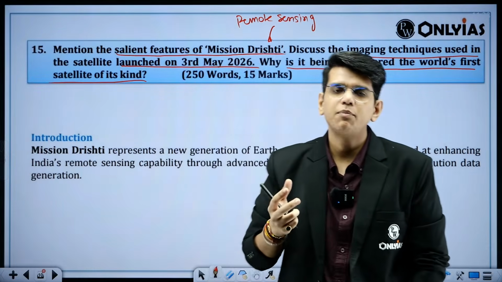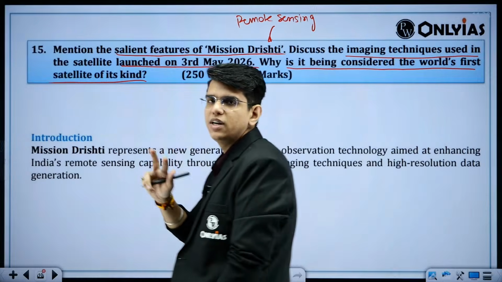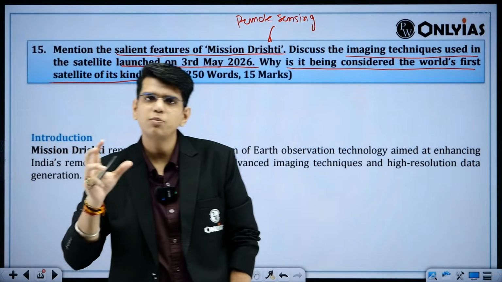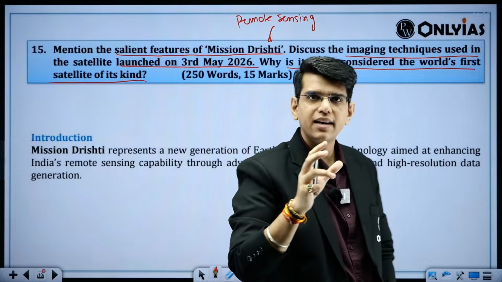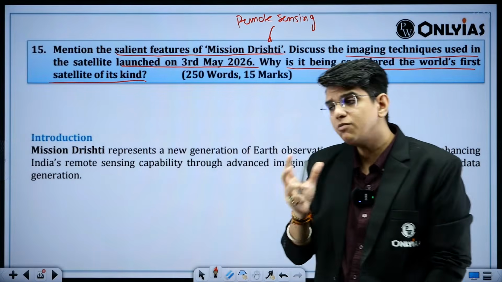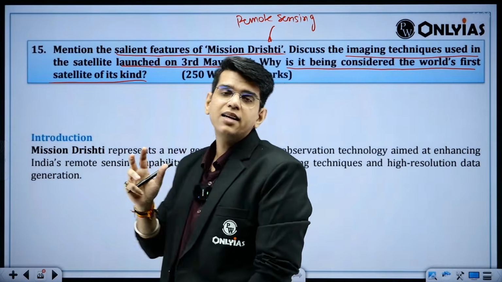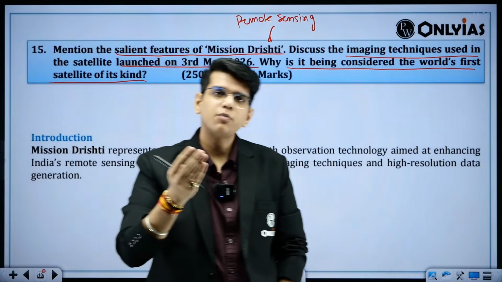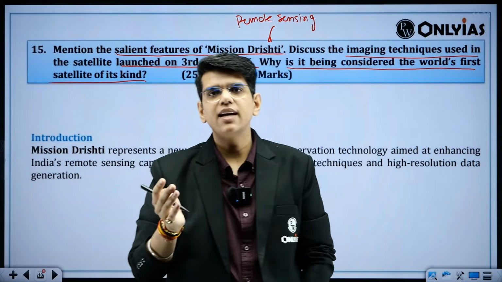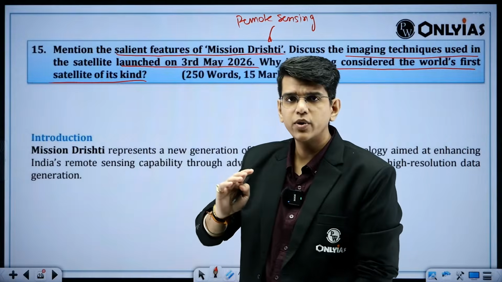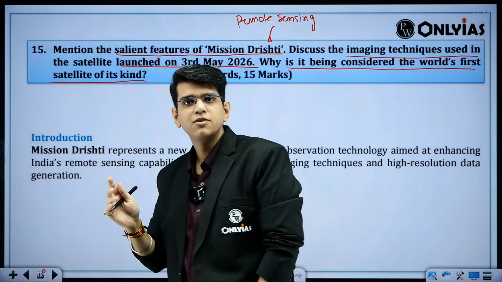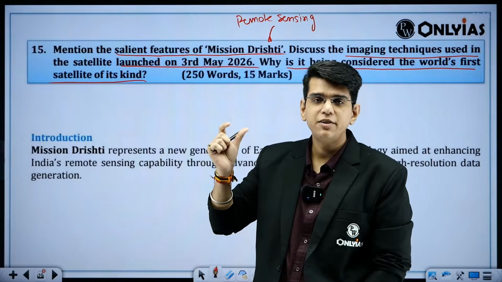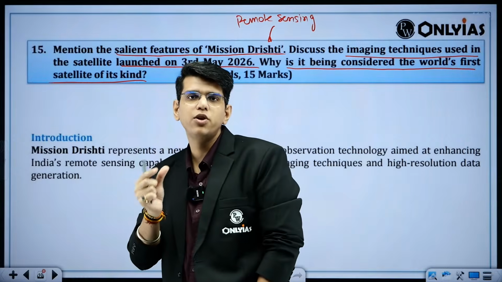Initially, both things used to happen on different satellites, and then they used to superimpose both and try to make sense of the information. The problem with that is that both satellites are moving over a position at different times. The situations can change, the light conditions can change, and you can get different results. For the first time, we have a satellite which can do both things with good resolution, right?